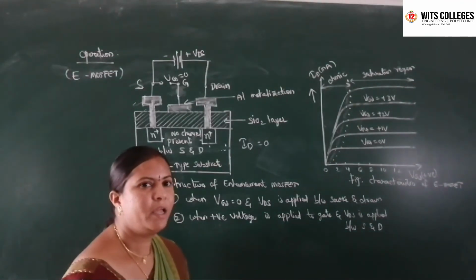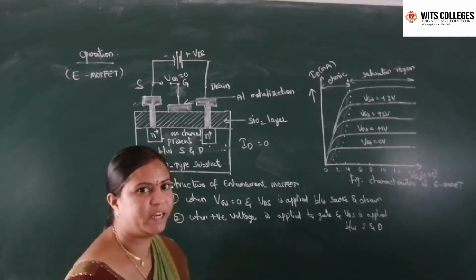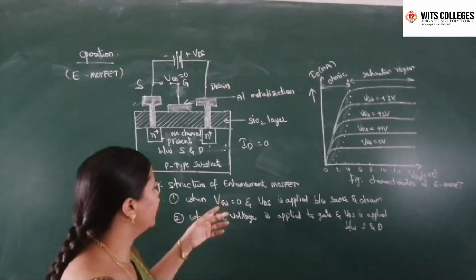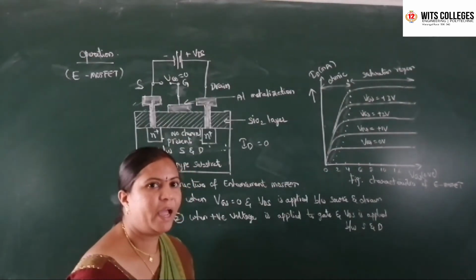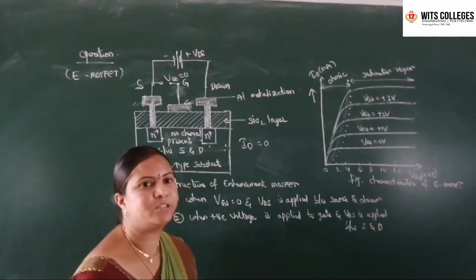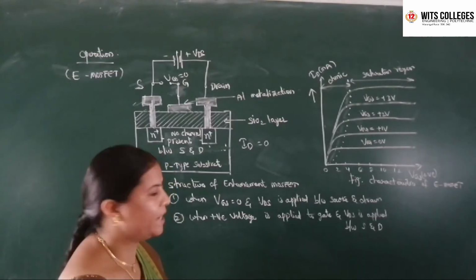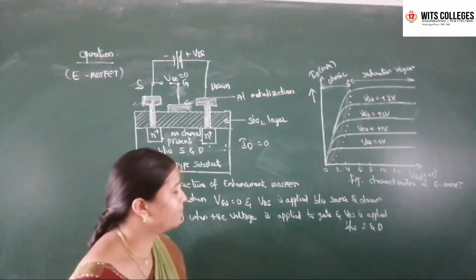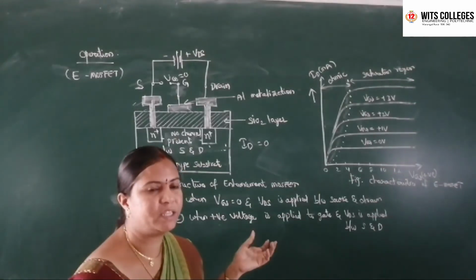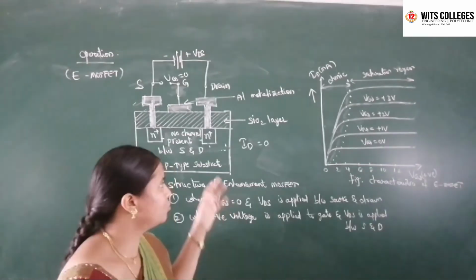Because in an enhancement MOSFET there is no channel between source and drain, and you are giving VGS equal to 0, so there is no drain current flowing between the source and drain terminal. So this is the first case. That's why an enhancement MOSFET is nothing but a normally off MOSFET. This is shown in the figure.